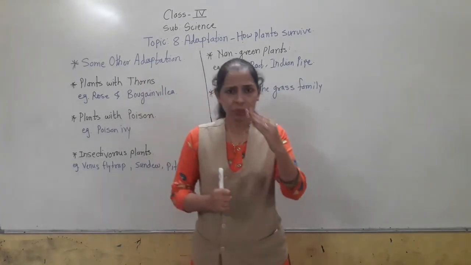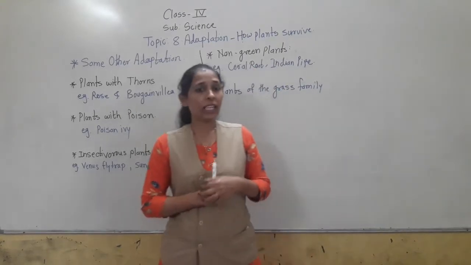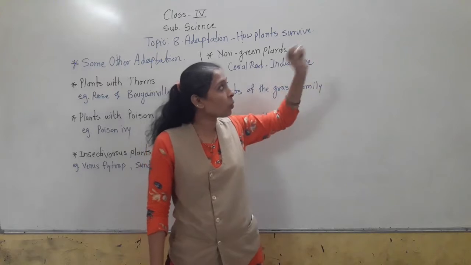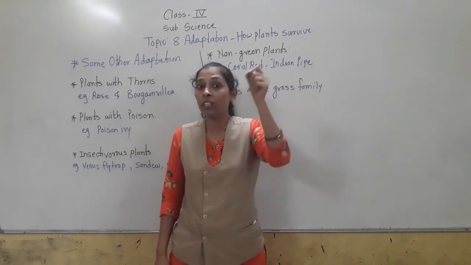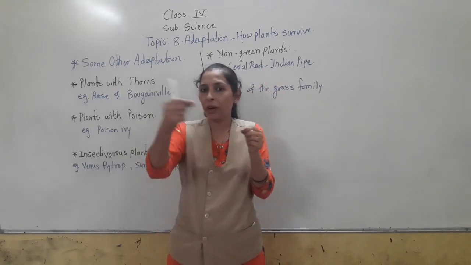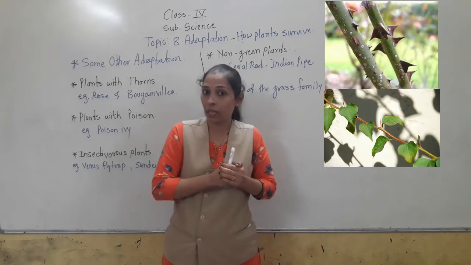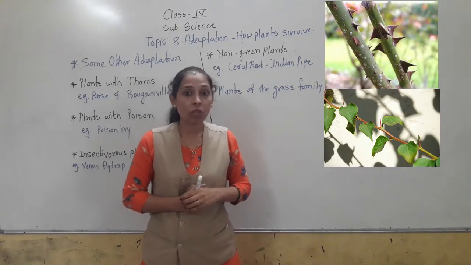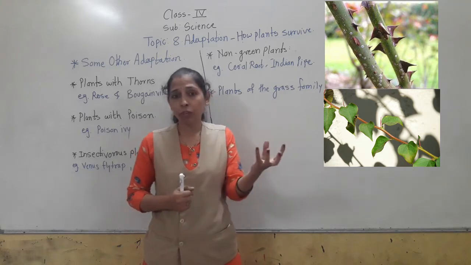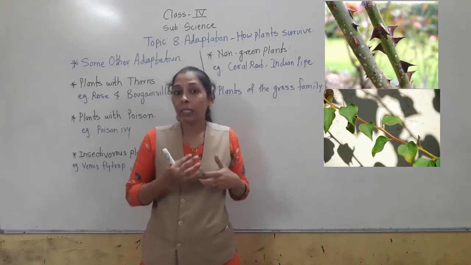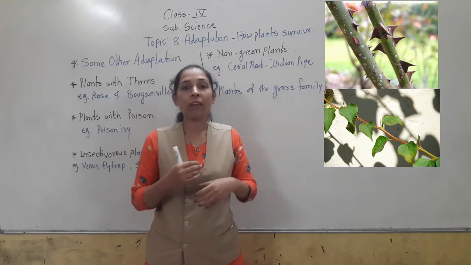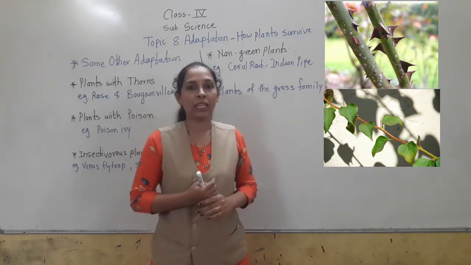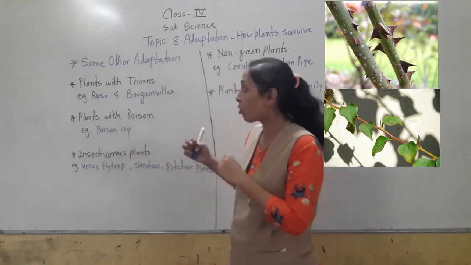As we know, this is a rose plant. If you see the rose plant, it has thorns. Thorns means very pointed structures on the stem. Why do plants have thorns? Because roses are so beautiful and pretty, animals might come there and eat the plant. So, to protect themselves from animals, some plants have thorns.